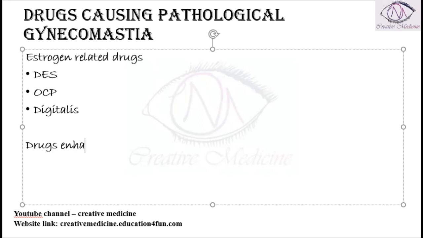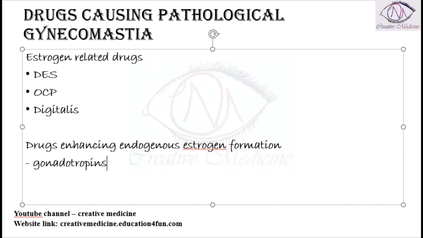Then we have drugs which are enhancing the endogenous estrogen production. Estrogen formation is increased by the following drugs, like gonadotropins will increase the estrogen production. Similarly, clomiphene citrate will also increase the estrogen production.